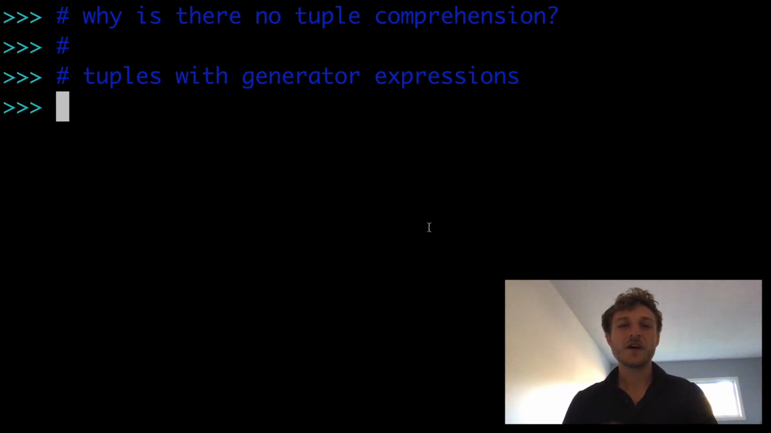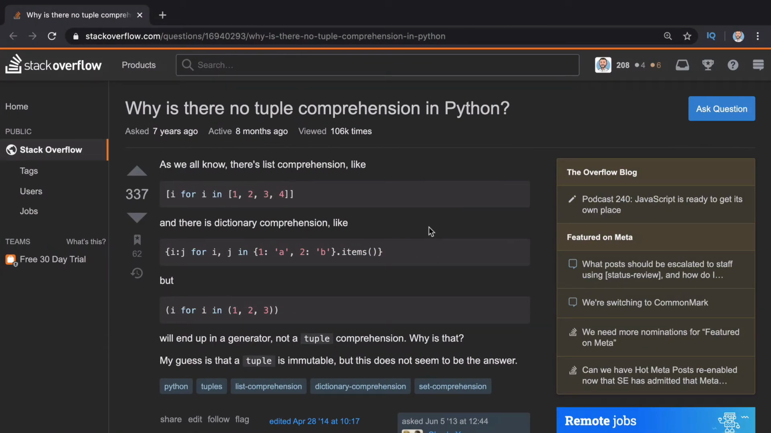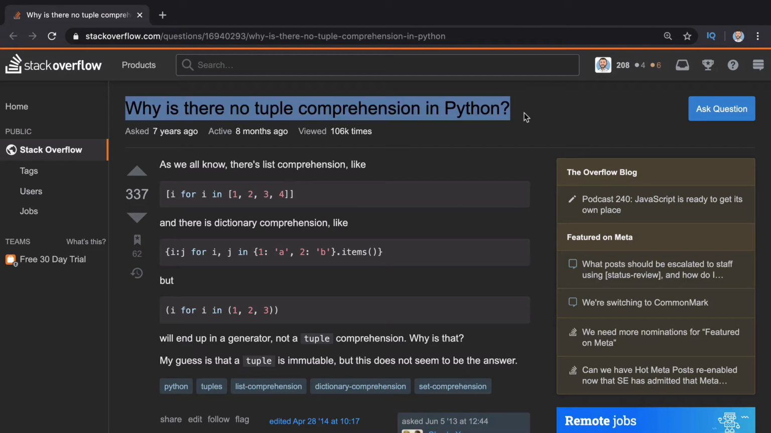In this video, we're going to answer the question, why is there no tuple comprehension in Python? And since there is not, we're going to look at the alternative solution, the recommended solution of using tuples with generator expressions. So I thought a good place to get started would be this Stack Overflow question, again, asking the question, why is there no tuple comprehension?